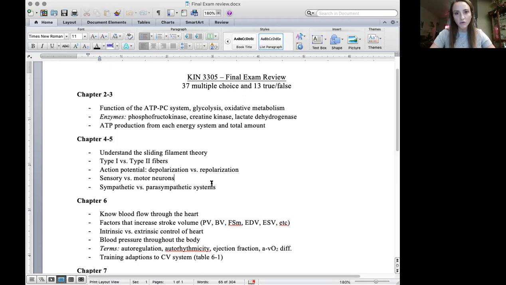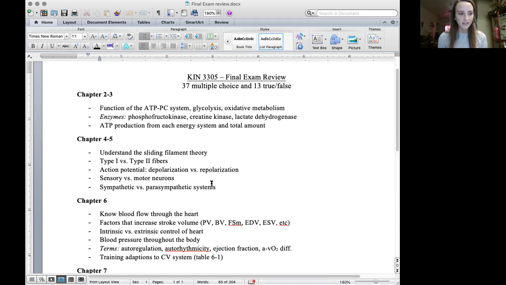Oxidative metabolism: you have to know that it is comprised of the electron transport chain and the Krebs cycle. Know how much ATP is produced in the Krebs cycle and what the other byproducts produced in that cycle are. Also know the electron transport chain, how that system works, the basics of that system, and by the end of the electron transport chain, how many ATP are produced from one molecule of glucose or from one molecule of glycogen.